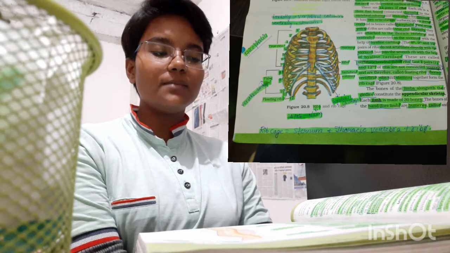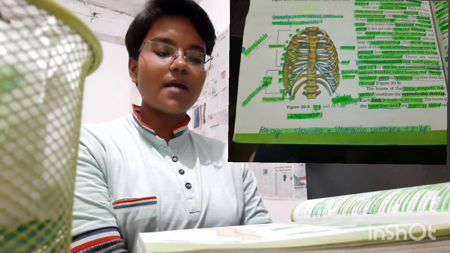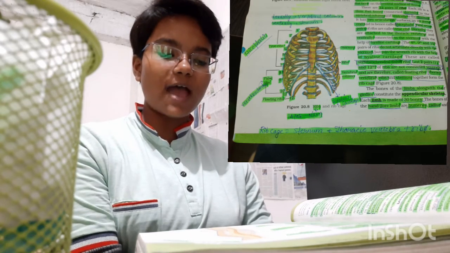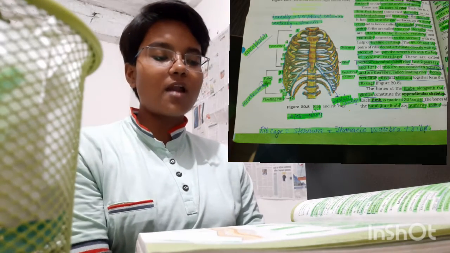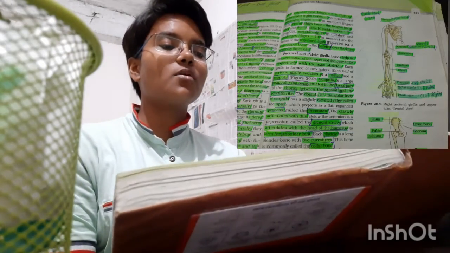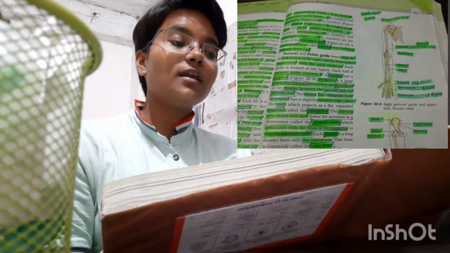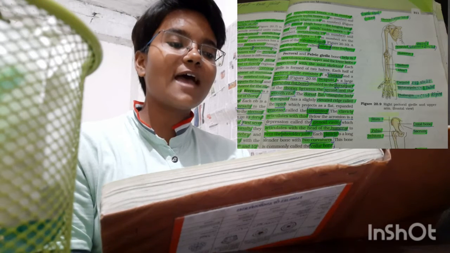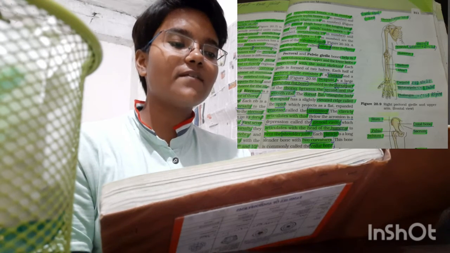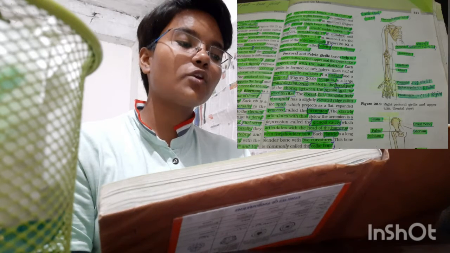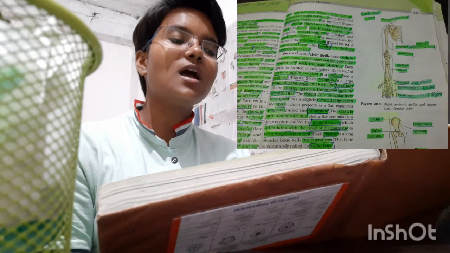The bones of the limbs, along with their girdles, constitute the appendicular skeleton. Each limb is made up of 30 bones. The bones of the hand, the forelimb, are humerus, radius, ulna, carpals (wrist bones) 8 in number, metacarpals (palm bones) 5 in number, and phalanges (digits) 14 in number. Femur (thigh bone, the longest bone), tibia and fibula, tarsals (ankle bones) 7 in number, metatarsals 5 in number, and phalanges (digits) 14 in number are the bones of the legs, the hind limb.